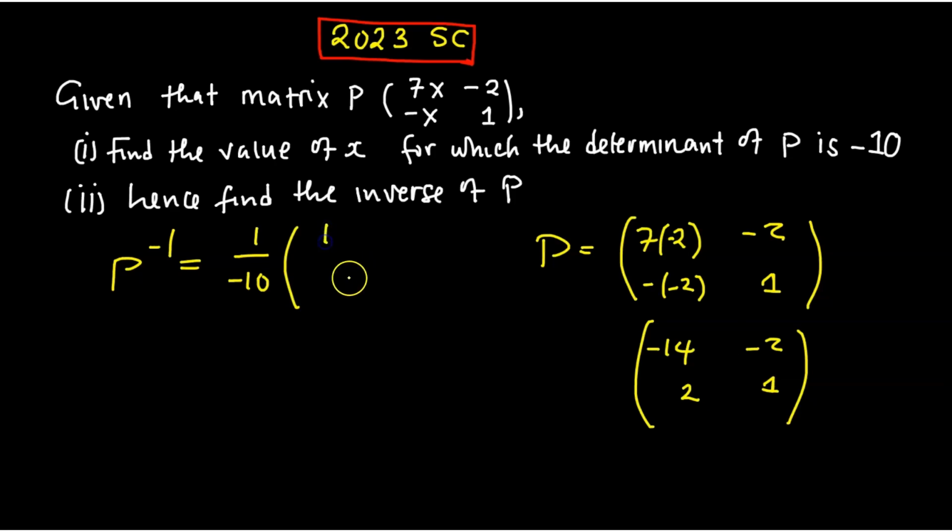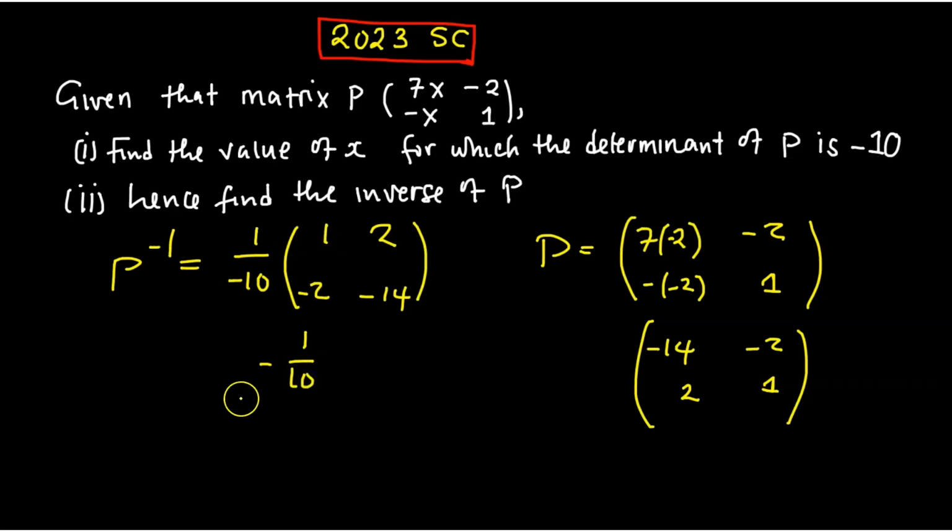So you're going to have 1. Then negative 14. Then of course here they change sign. This is positive, becomes negative, and that is the negative, it becomes positive. You multiply this. You're going to have negative 1 over 10 for this position.